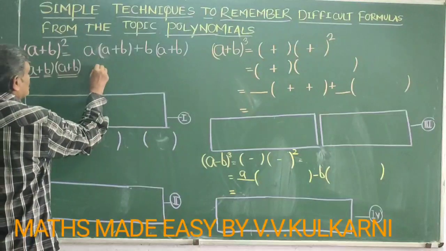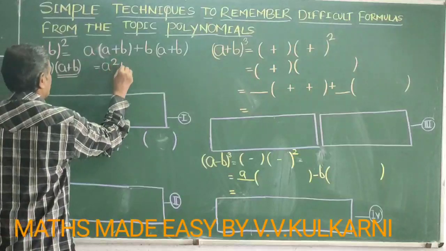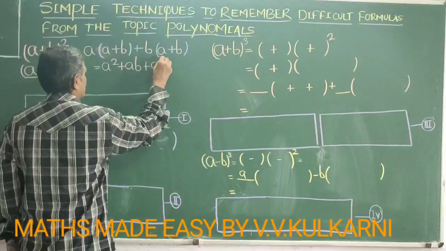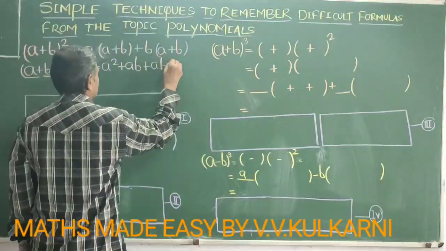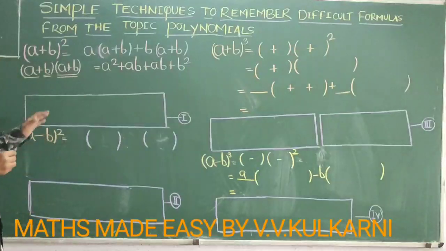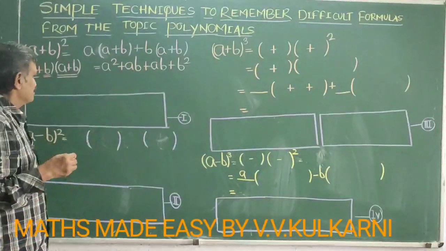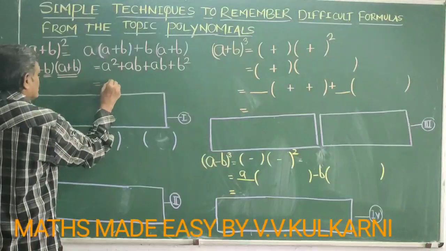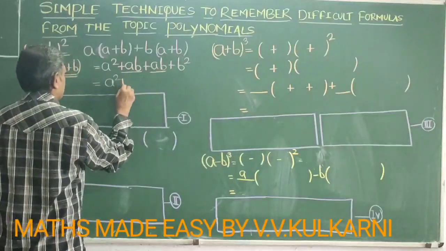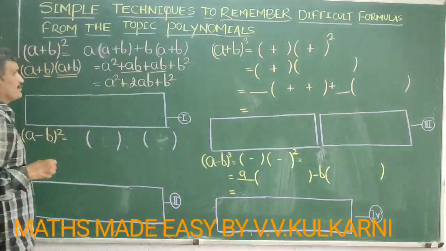If I further do it, what will I get? Plus of plus is plus, children. So this I will get a square. Plus of plus is plus. This is ab. Plus of plus is plus. So this is once again ab. Plus of plus is plus. b into b is b squared. So children, I have multiplied a binomial by a binomial. I got 4 terms. Now finally what I will get here is a square plus ab plus another ab, so it will be 2ab plus b square.